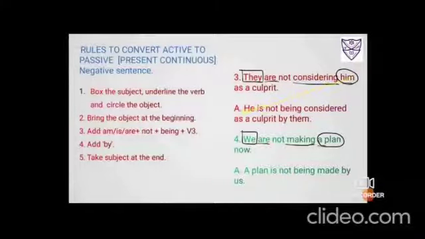So him, when it comes ahead, it changes to he. Because for "they" I have used are, and for "he" I'll be using is. Then "not", I'll be bringing down the same. Considering: ing will be given to be form, so it changes to being. Now it's consider; third form will be consider, considered, considered. So I have used considered. Considered as what? Considered as a culprit.